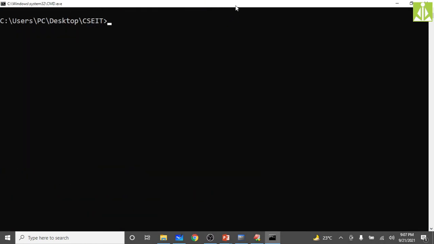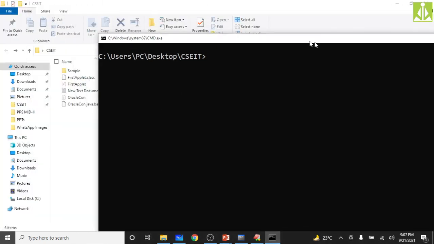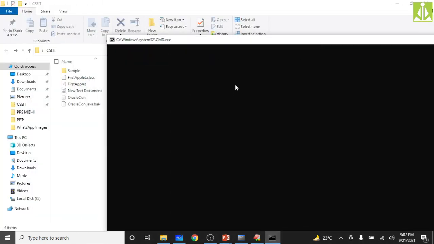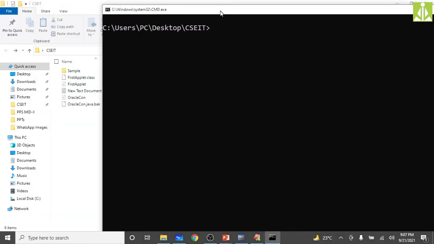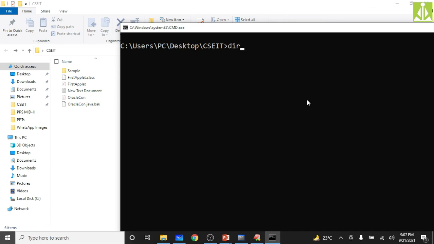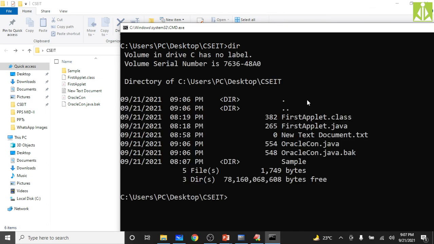So cls, this has cleared the screen. Now what I have to do, dir, you print the directory content. As you can see here, my program name is OracleConnection.java. Try to compile that program. javac OracleConnection.java, hit enter. Program got compiled successfully.